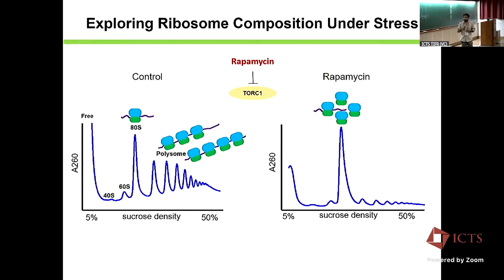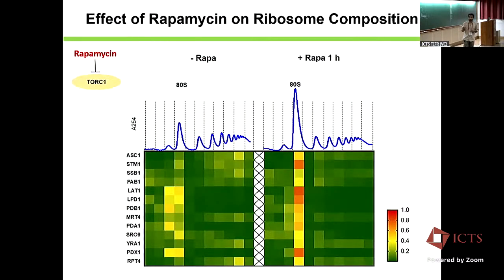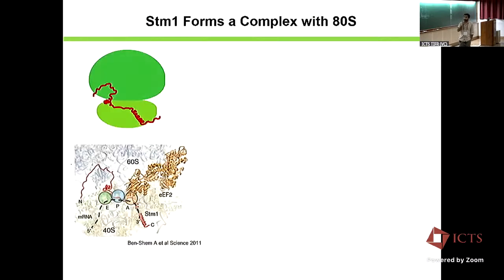To begin with our study, what we did was analyze the ribosome composition by doing proteomics of these different fractions. One of the proteins, STM1, is what we focused on, because it was already a known factor known to bind to the ribosome. It was known that it can trap the 80S complex as a dormant ribosome. This is the 60S and 40S region.